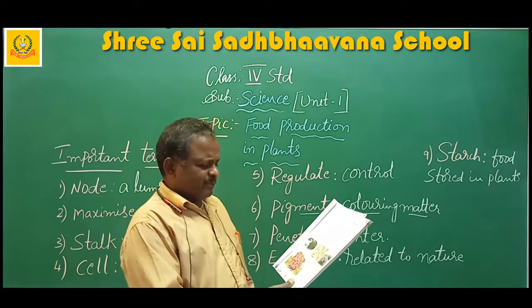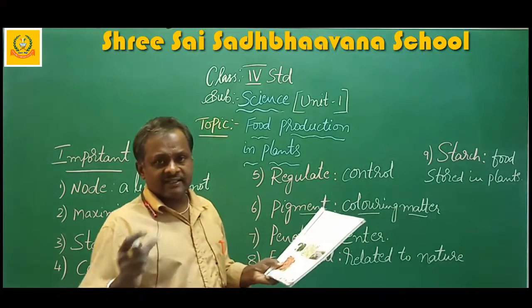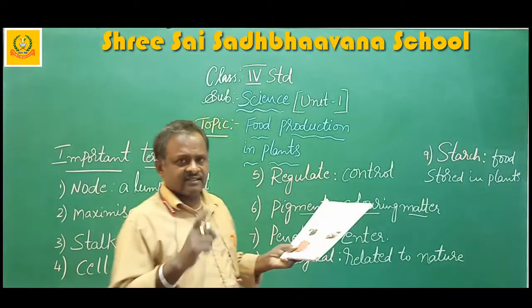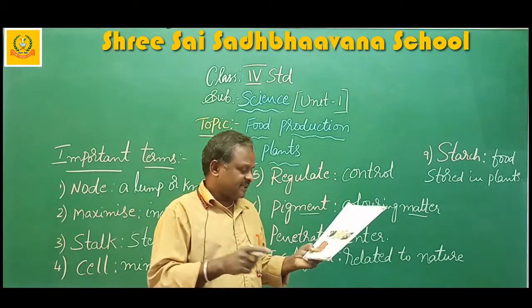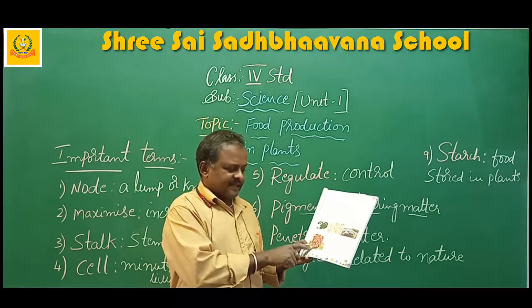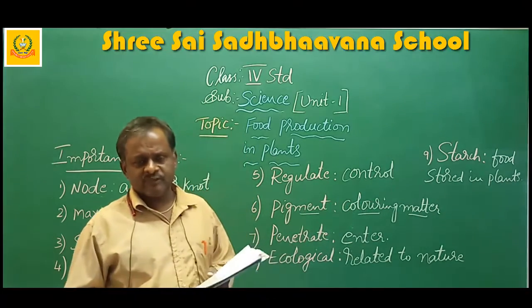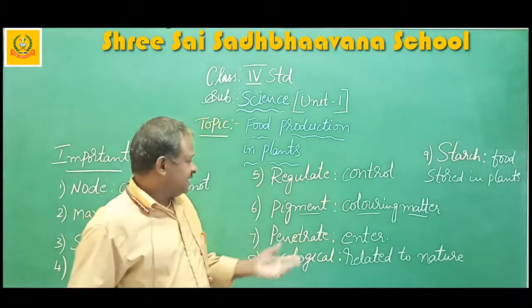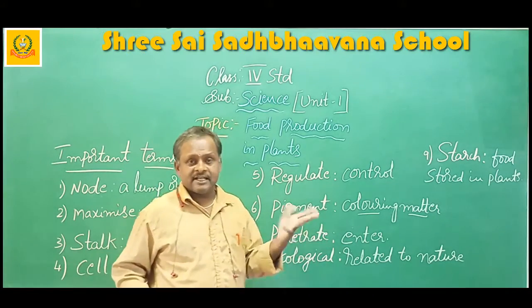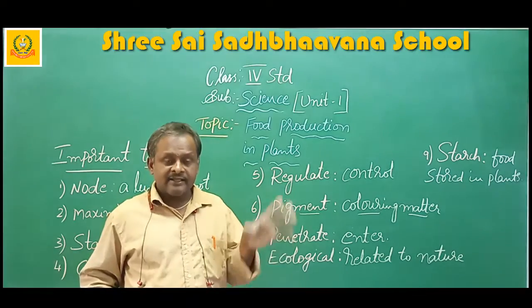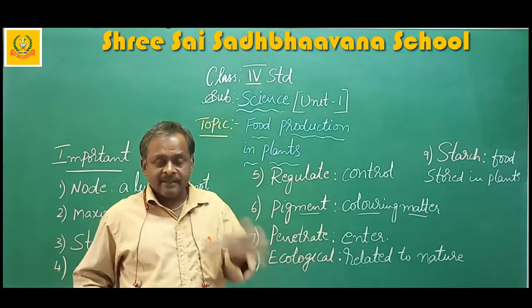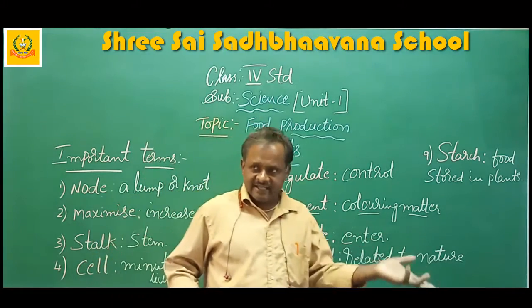Okay. In some plants you will see the leaves are in different colors. Some leaves are yellow and some are red. Then how will they prepare their own food? Because here the green color pigment seems not to be present. But the green pigment is there, only the color of the leaf is different.